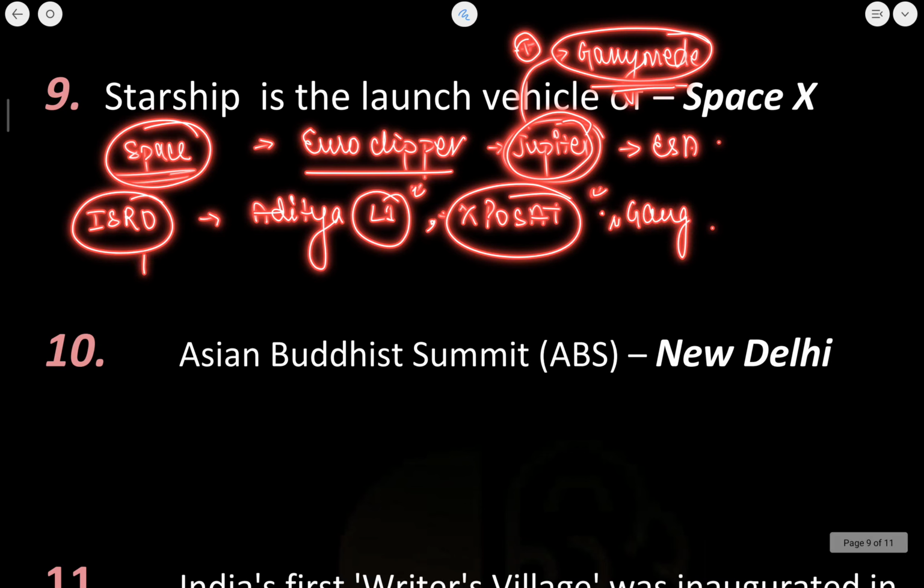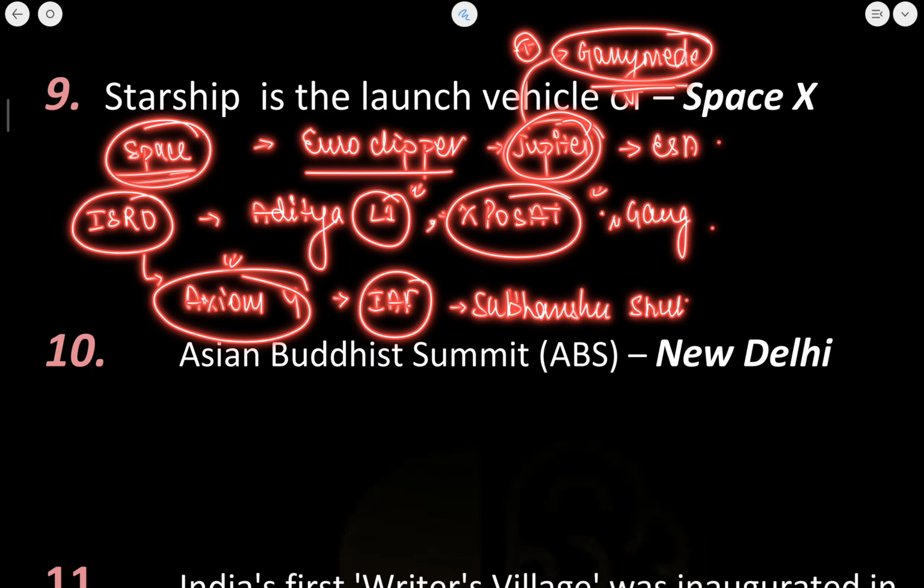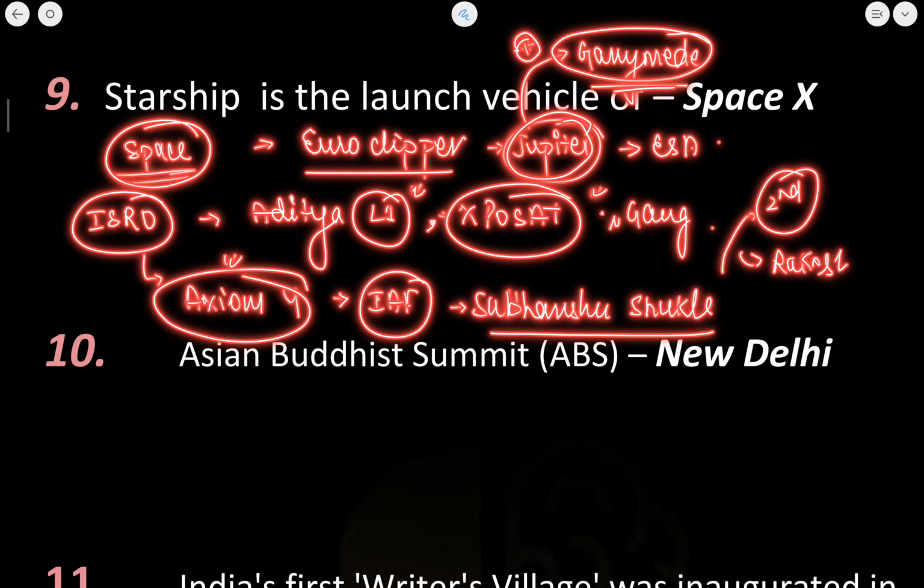Also, a current affair which is in news is the Axiom 4 mission. Now this Axiom 4 mission is headed by an Indian Air Force pilot, Shubhanshu Shukla, and he is going to become the second Indian to visit space after Rakesh Sharma, who was the first Indian to visit space. This Axiom 4 mission is very, very important.